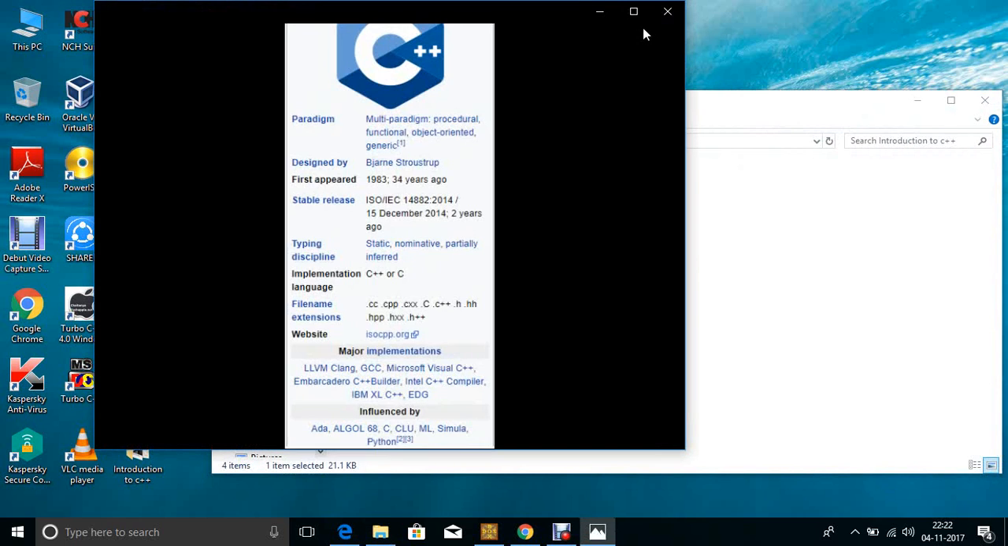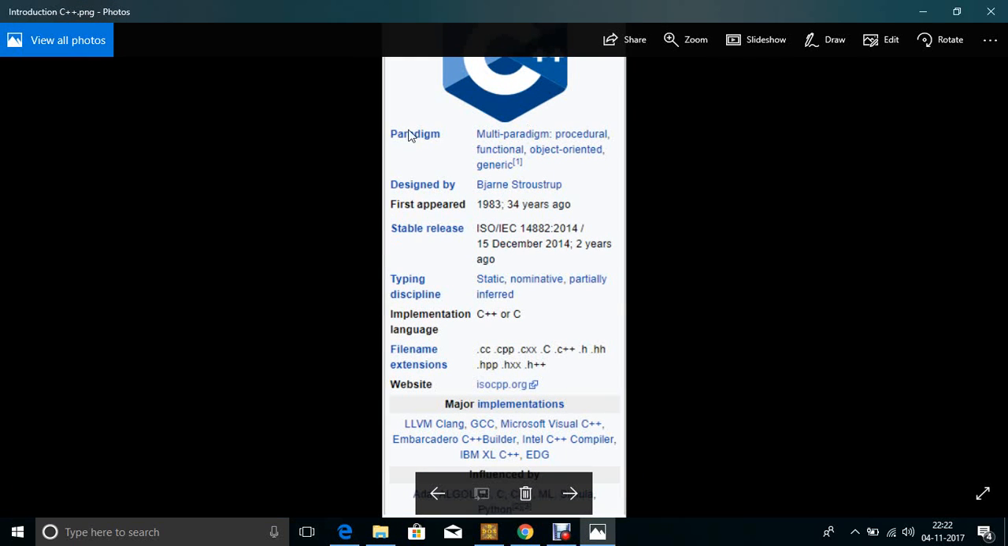Now first, the paradigm is multi-paradigm: procedural, functional, object-oriented and generic language. It was designed by Bjarne Stroustrup in 1983. The first stable release is 15 December 2014. Static, nominative and partially inferred. The file name extensions are .cc, .cpp, .cxx, .c++. This is the header file. The website of C++ is isocpp.org.